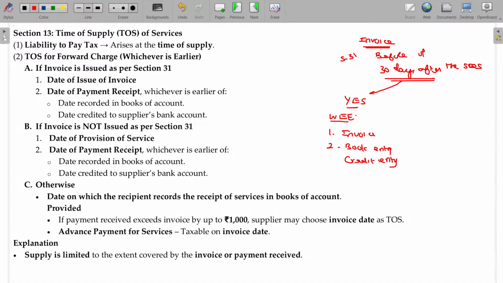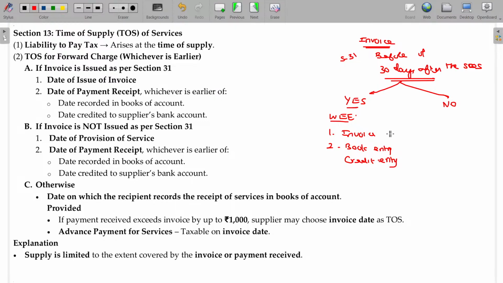Clear? Whichever is earlier. Now, no sir, what happens? This fellow has not issued the invoice as per the deadline fixed under section 31, which is 30 days from the completion of the provision of supply of services. If he has not issued that invoice, I never bother about the invoice date. Automatically, the date of provision of service will be final.